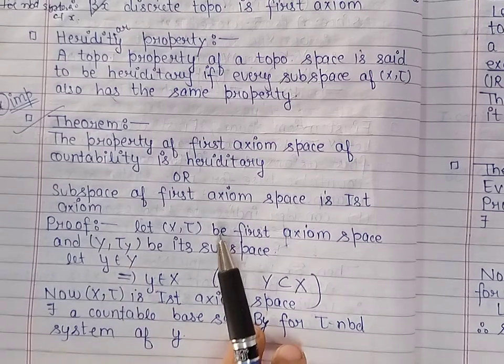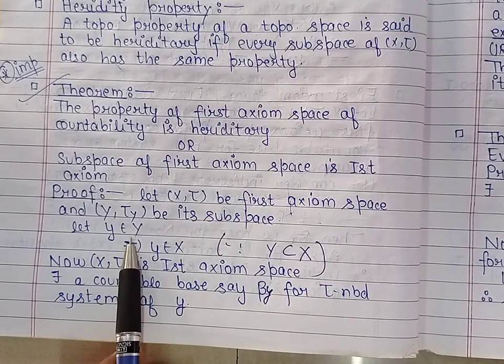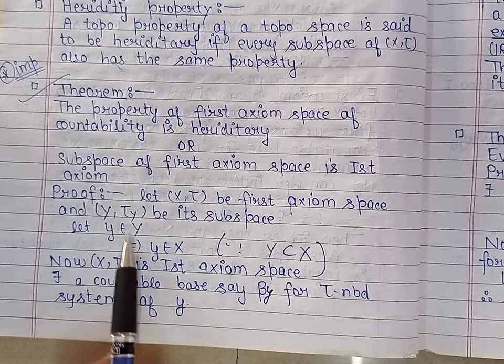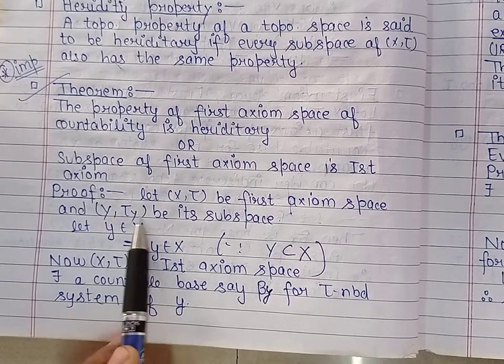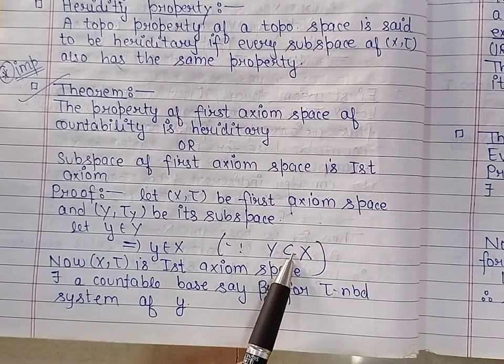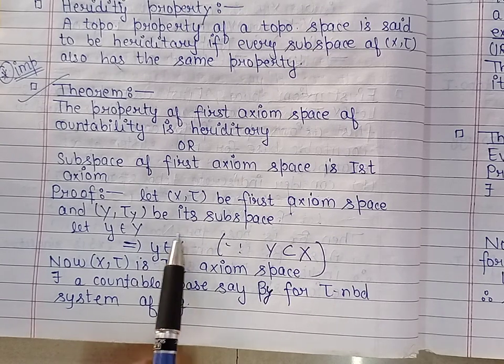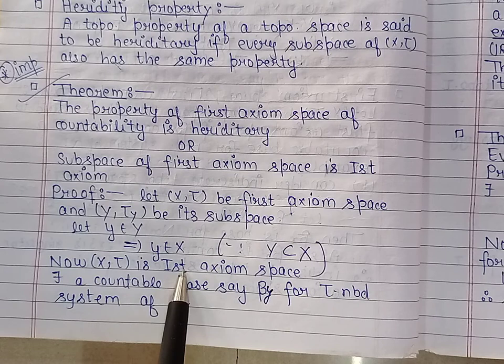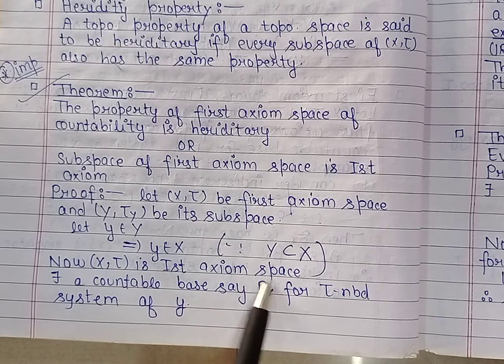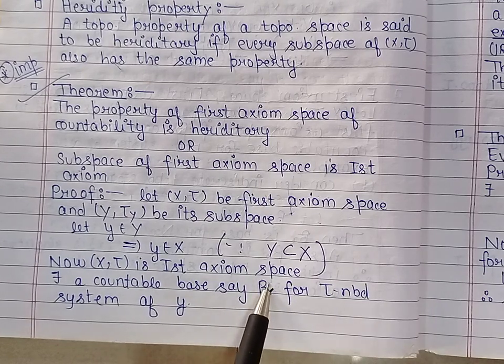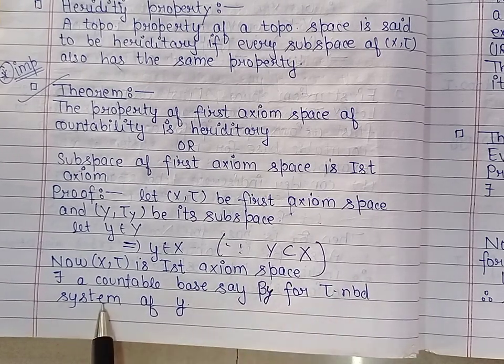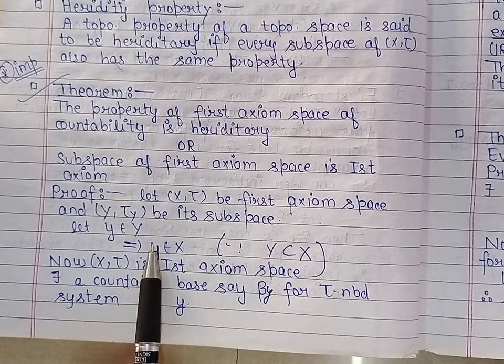So let us take an arbitrary point y belonging to this subspace Y. Now because Y is contained in X, this y is an element of X. Now because X is a first countable space, by definition there will exist a countable base, say beta y, for the tau neighborhood system of this y.